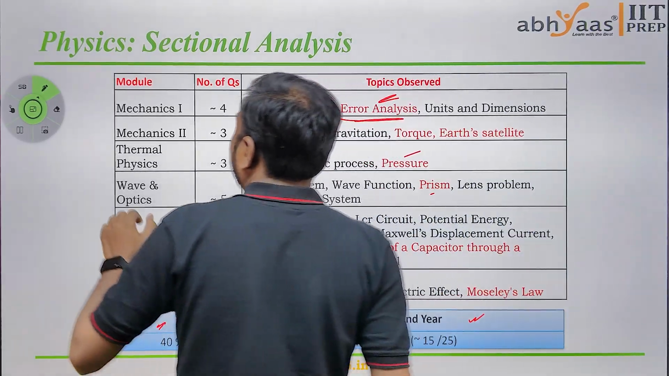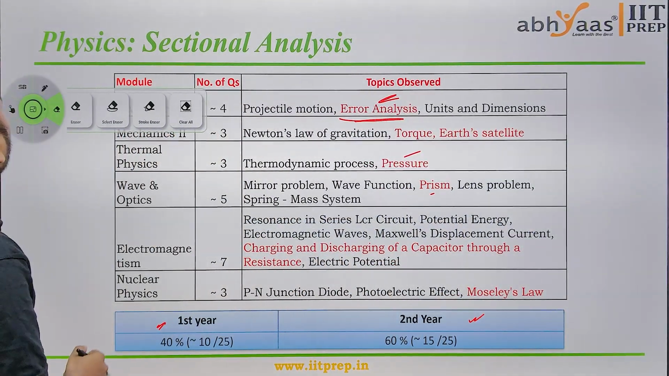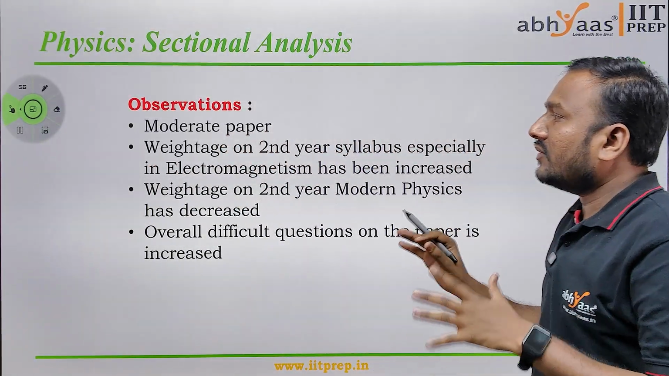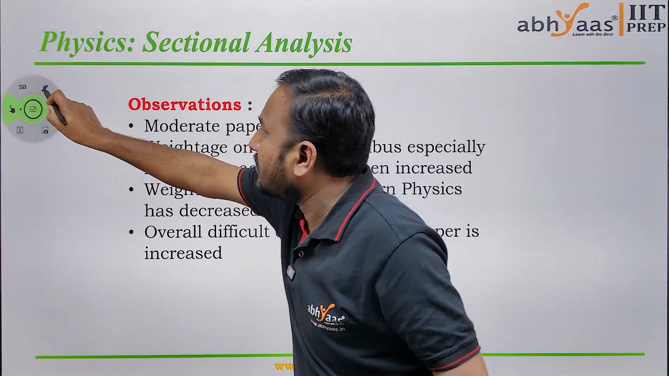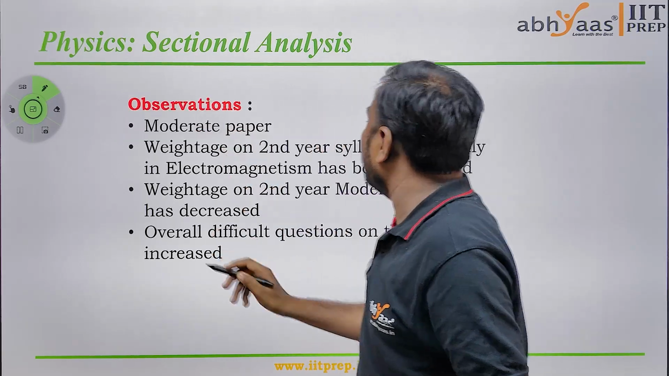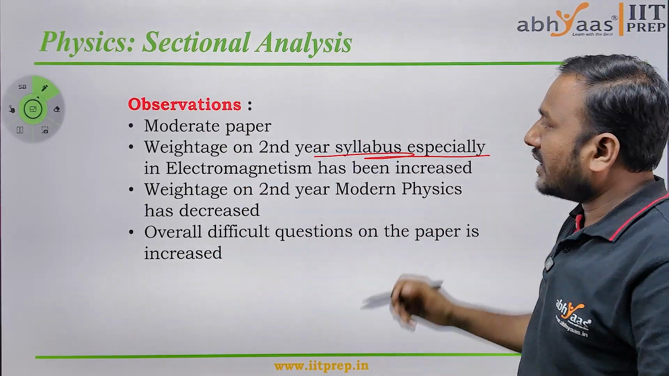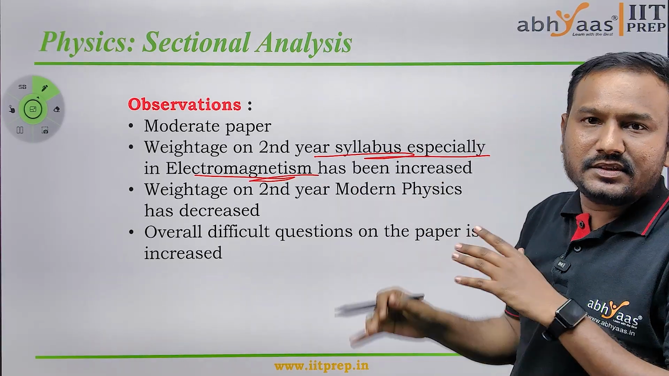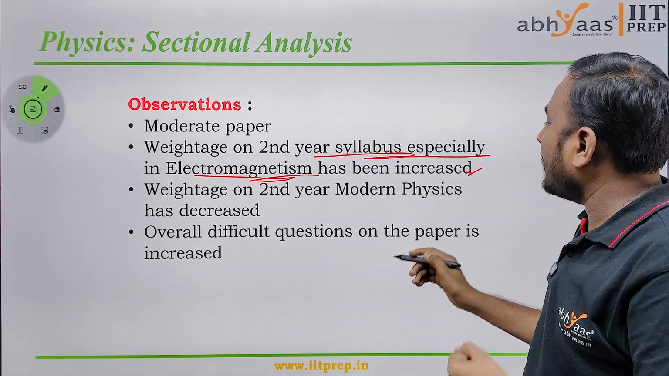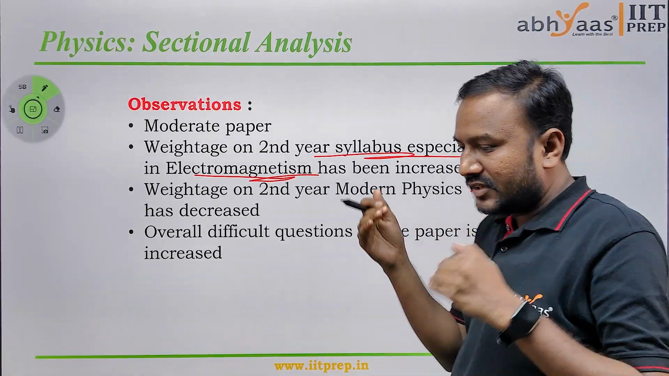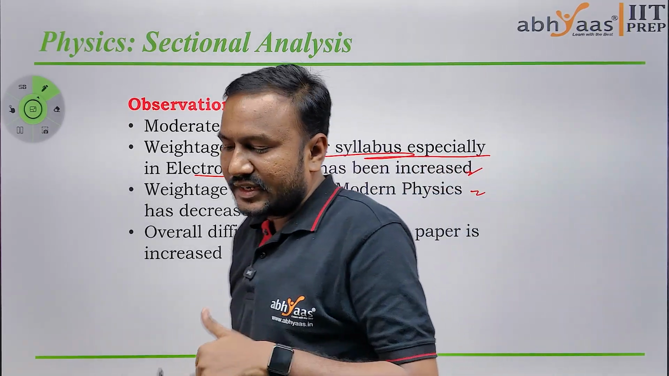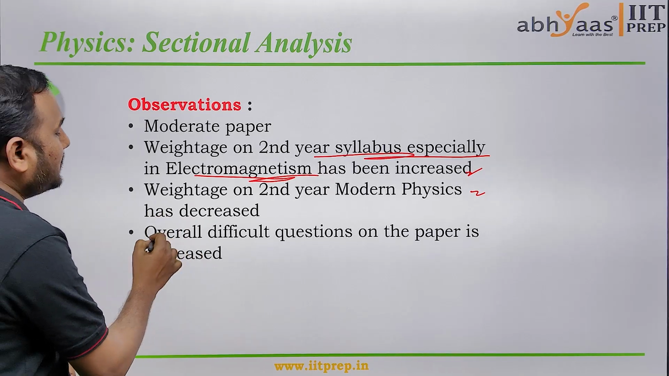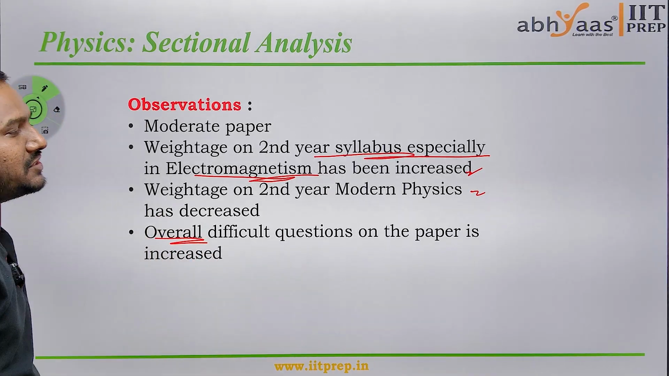And if you see the complete analysis of this paper, the paper is moderate, and we have observed that syllabus from the second year has increased, that is, electromagnetism has increased. When it comes to modern physics, the modern physics questions have decreased a little in this paper. Overall, the paper is moderate in the physics section.